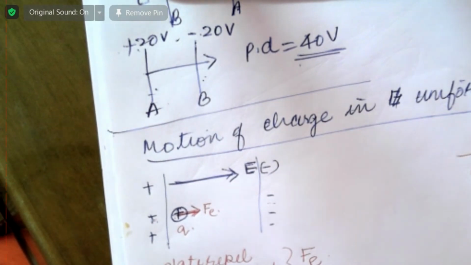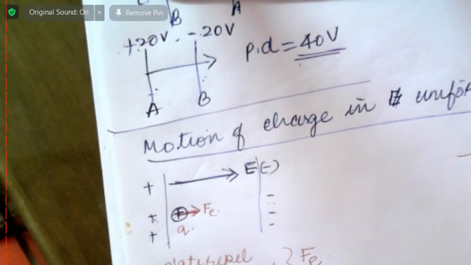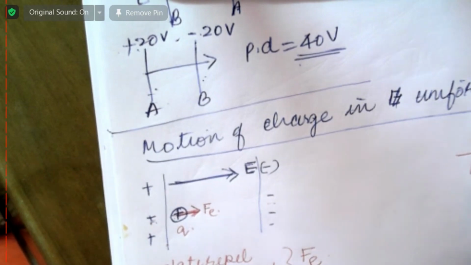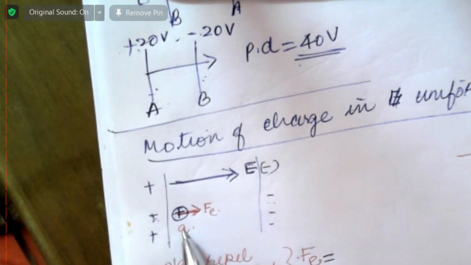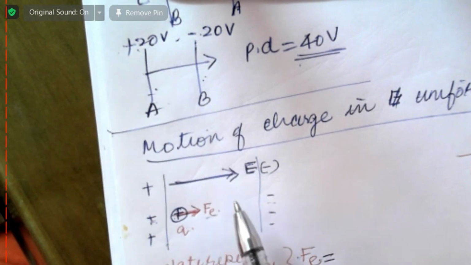Therefore, the electric force Fe causes acceleration. And how much is the acceleration? A is equal to electric force by mass. F is equal to ma, A is equal to F by m. And how will you calculate the electric force, if Q is the charge placed in electric field E?